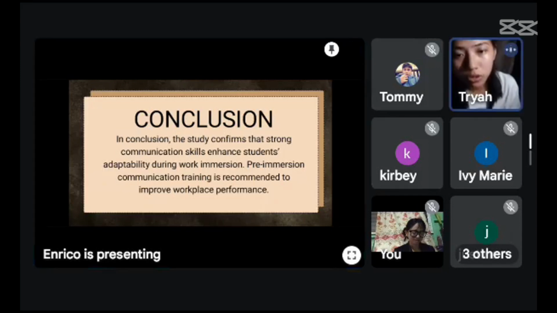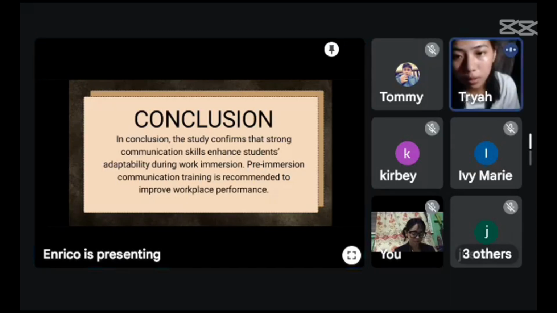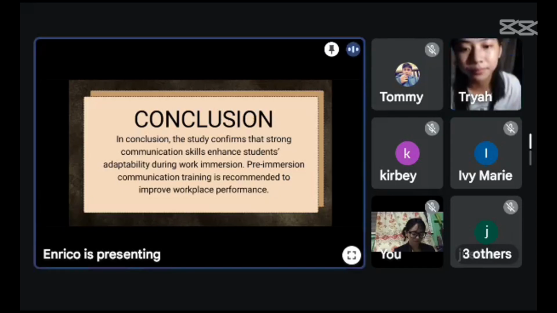Example: in conclusion, the study confirms that strong communication skills enhance students' adaptability during work immersion. Pre-immersion communication training is recommended to improve workplace performance.